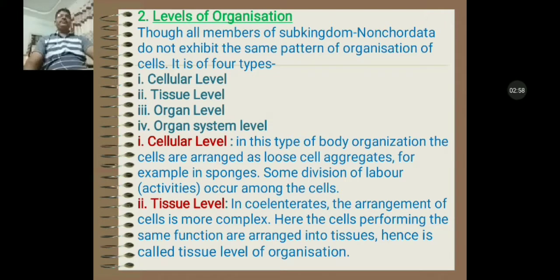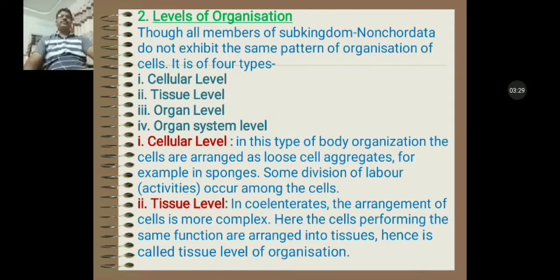Second point, the level of body organization. On the basis of level of body organization, all the animals of subkingdom non-chordata, or we can say the animals of lower non-chordata, do not exhibit the same pattern of organization of cells.